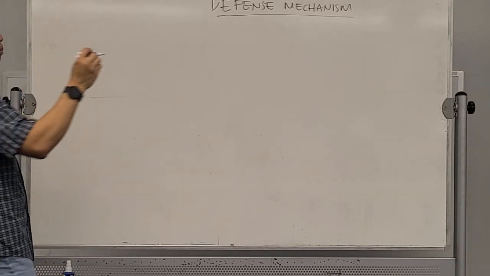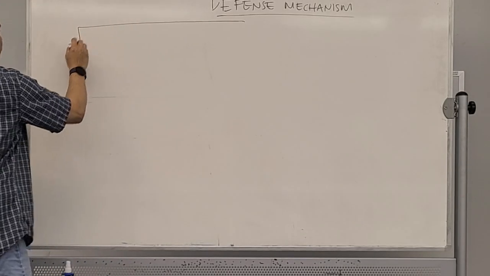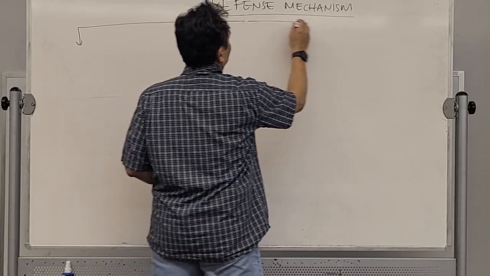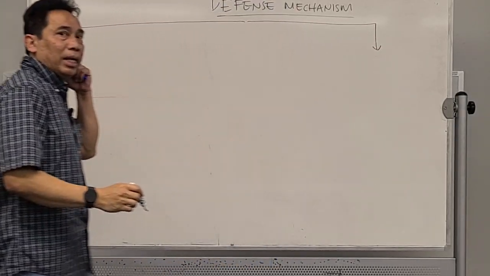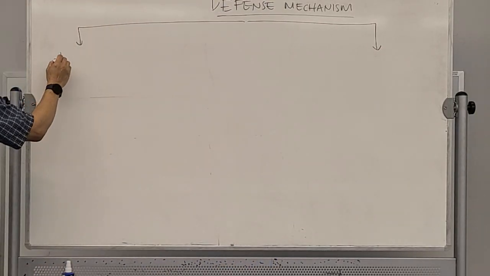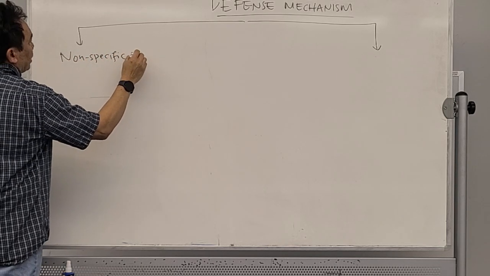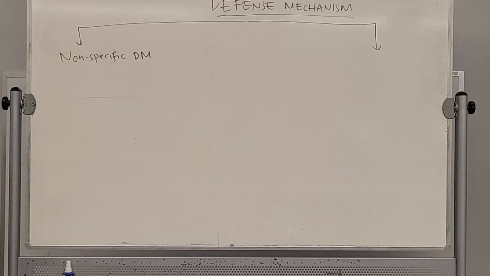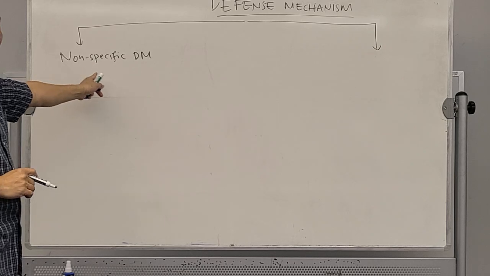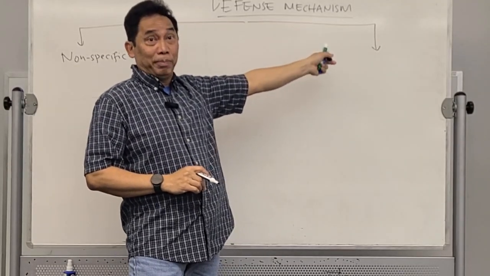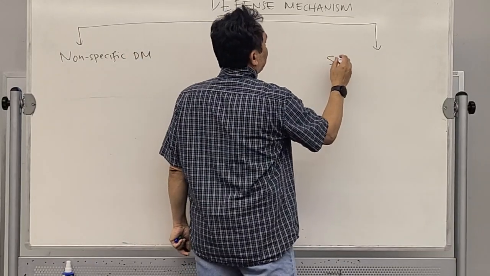Now, the different mechanisms that we have can be divided into two types. The first one is called the non-specific defense mechanism. Now, if you have non-specific over here, what do you think you will have on the other side? It's going to be the specific defense mechanism.